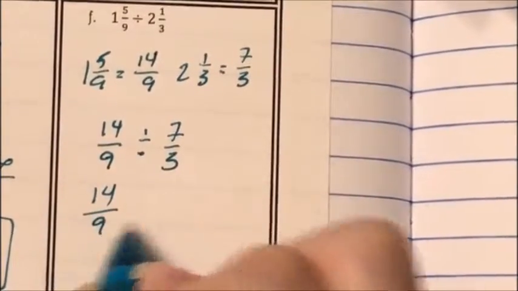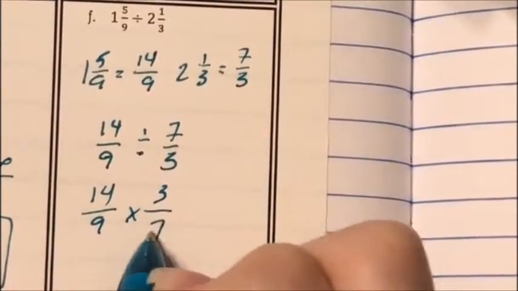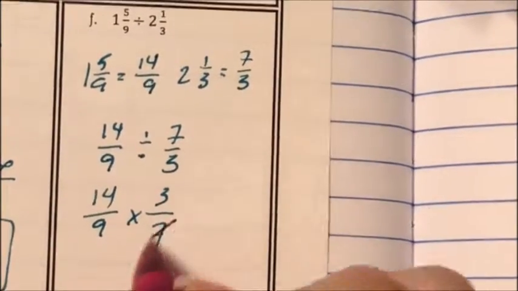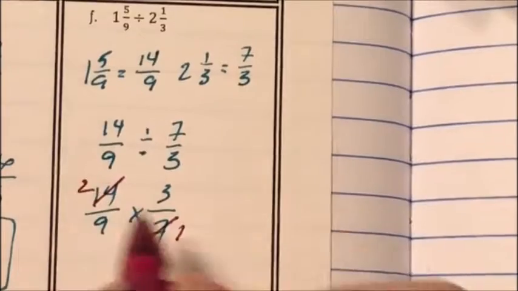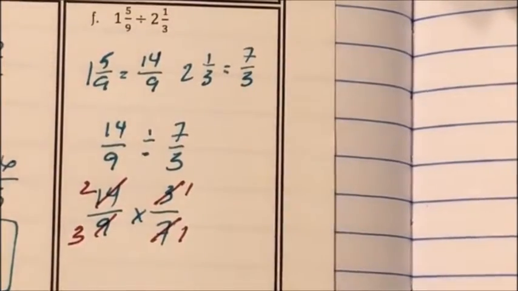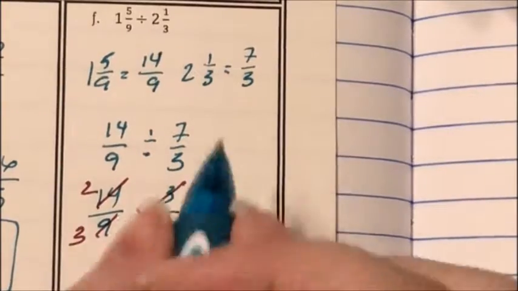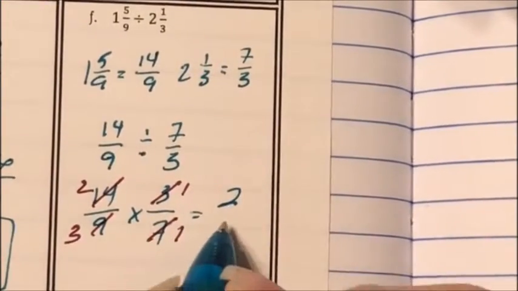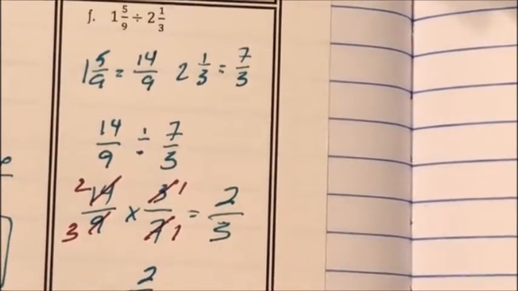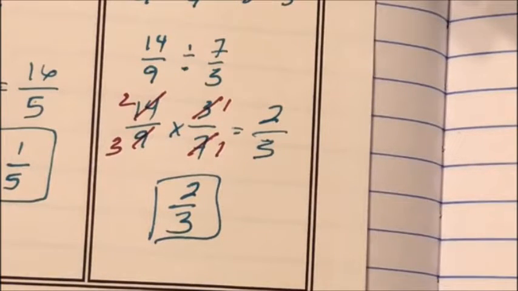I keep, change, flip. I can simplify. 7 becomes 1, 14 becomes 2, 3 becomes 1, and 9 becomes 3. 2 times 1 is 2, 3 times 1 is 3, so I get 2/3. And that is the end of lesson 8.